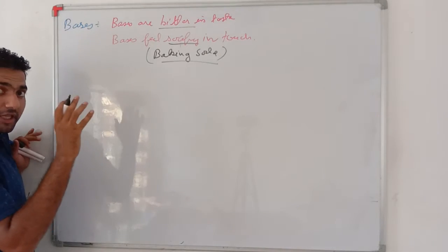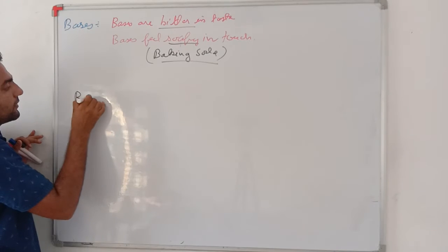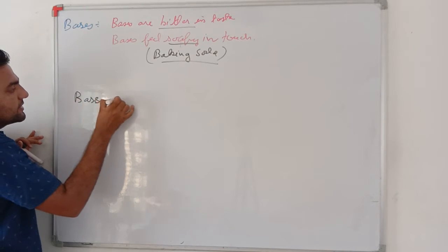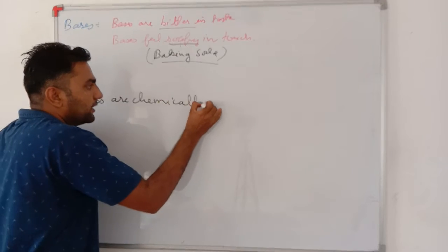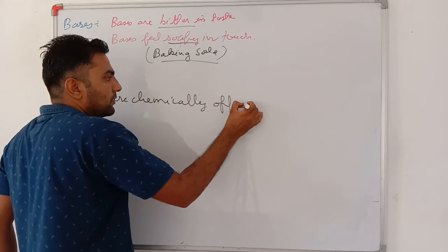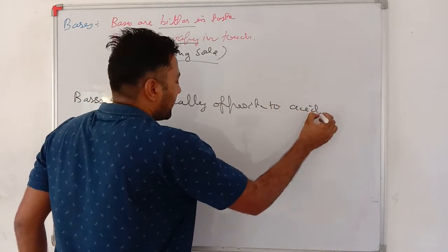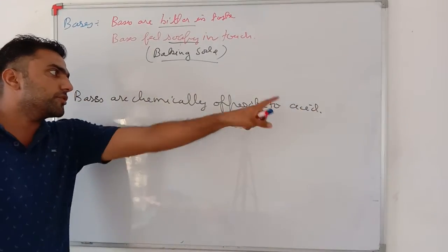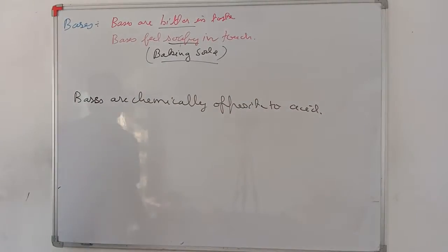Very important. Now what I am writing, just try to get it. The same thing I wrote in the acid. Bases are chemically opposite to acid. In acid I wrote acids are chemically opposite to bases.